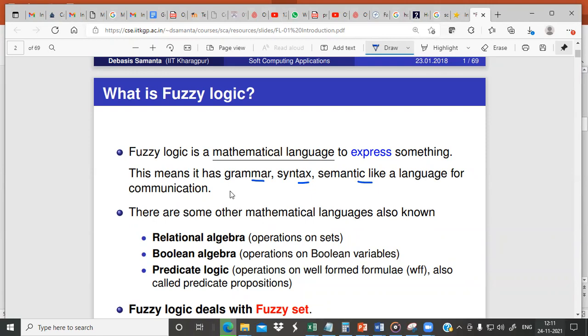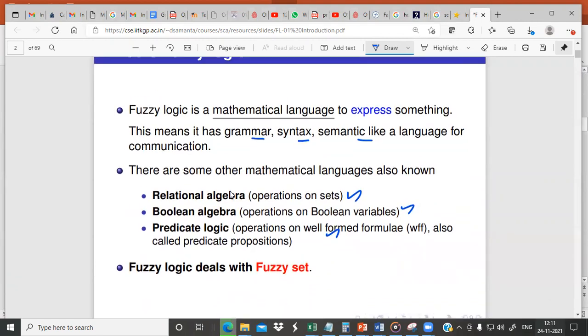Okay. So there are other mathematical languages also. For example, we have relational algebra, Boolean algebra, predicate logic, even probability theory. All these are mathematical languages. But fuzzy logic is one of the new languages. It's not a very conventional one. It's a very new one.